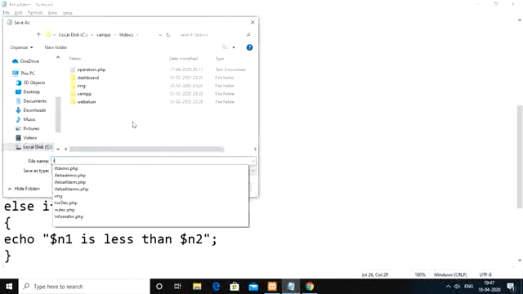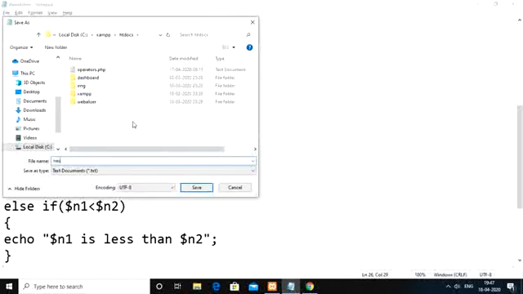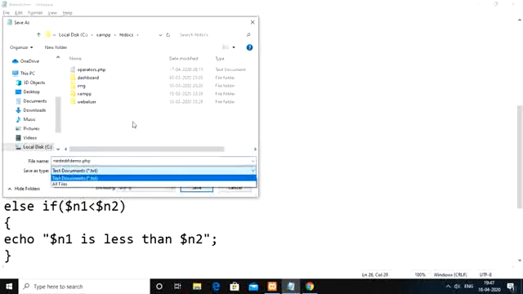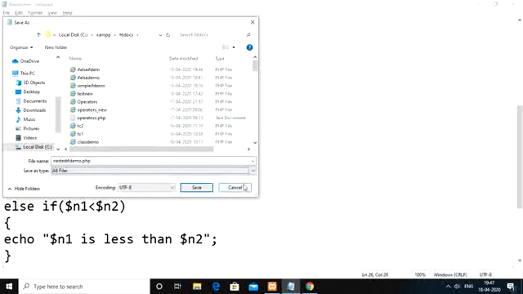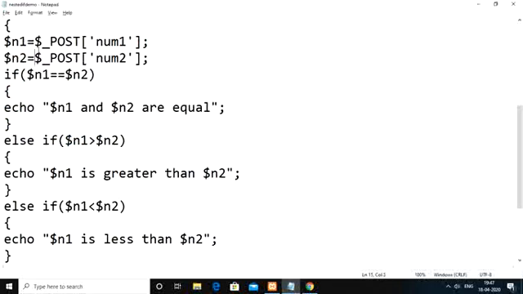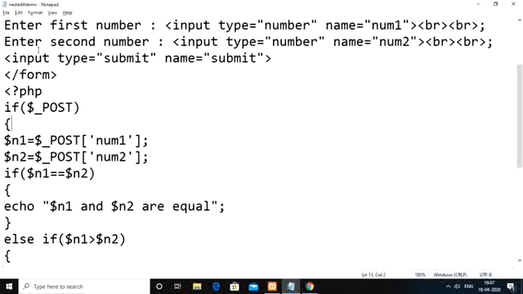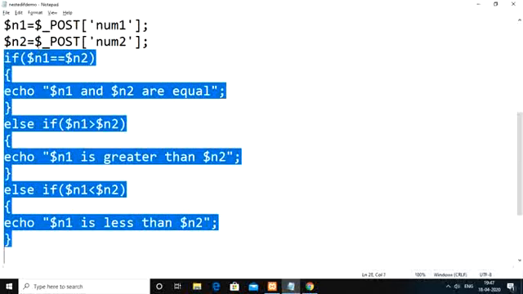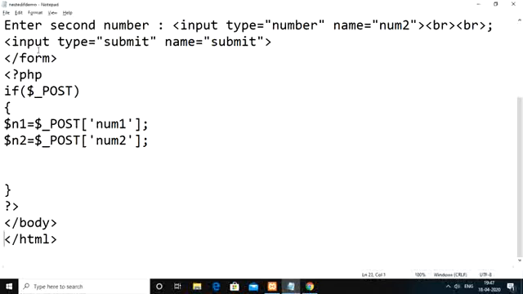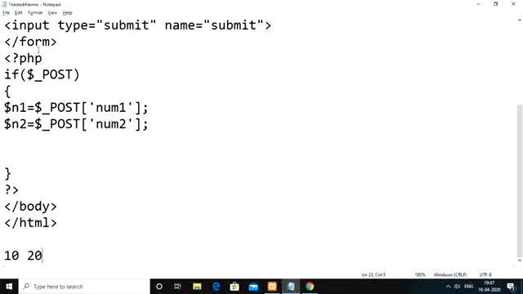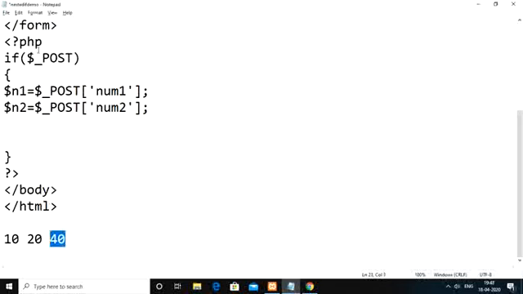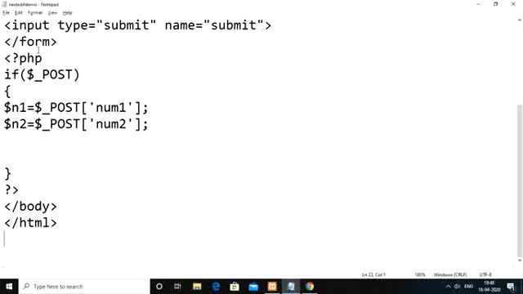Let us go for one more program: nested if demo.php. Save this one. Within nested if, we are taking three numbers. Let us say the numbers you are giving are 10, 20, 30. Out of the three numbers you have to select the maximum number, so for maximum number selection we are going to write one program.